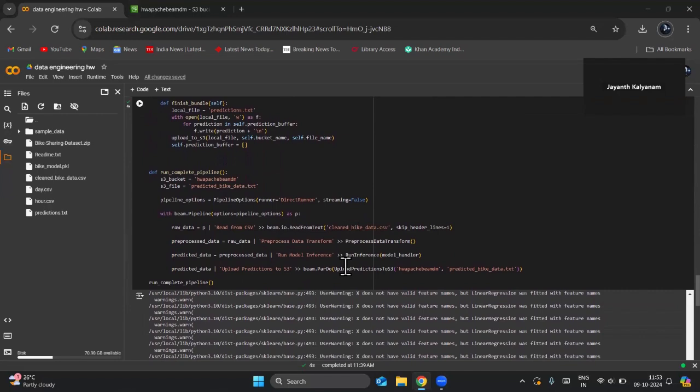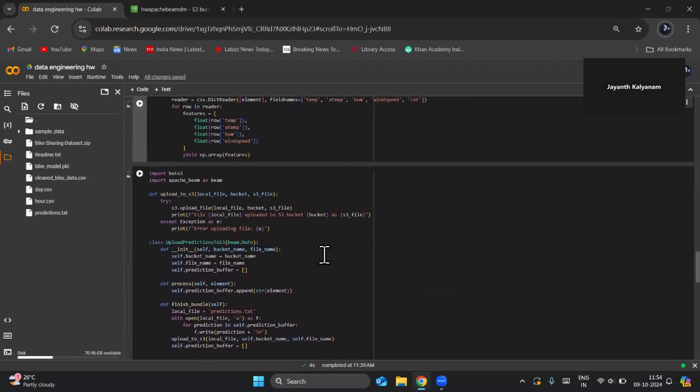And after the inference has been done on the same data set, for the predicted data we are using a ParDo. We already created the upload predictions to S3 DoFn class, here it is.